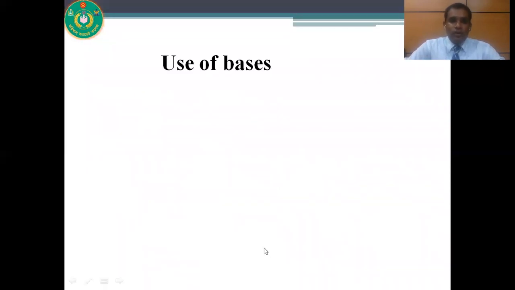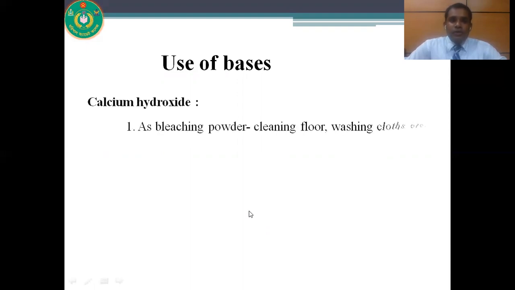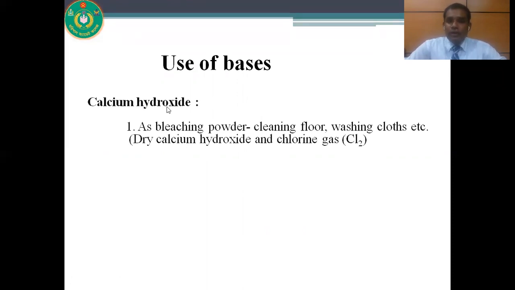So what are the uses of bases? First one is calcium hydroxide. As bleaching powder, we use calcium hydroxide for cleaning floors, washing clothes, etc. How can we prepare bleaching powder from calcium hydroxide? Dry calcium hydroxide, when it reacts with chlorine gas at 40 degrees Celsius temperature, we get bleaching powder.